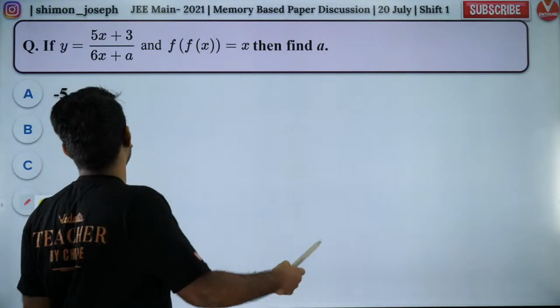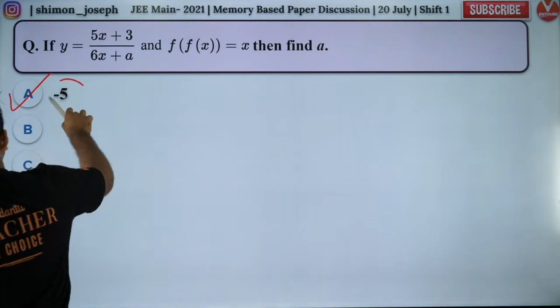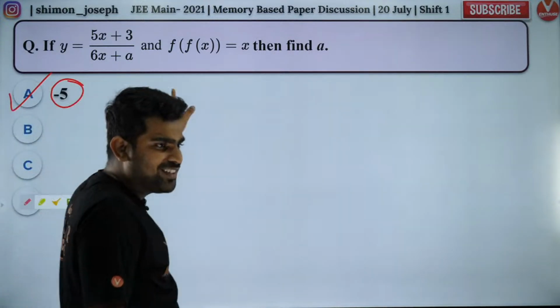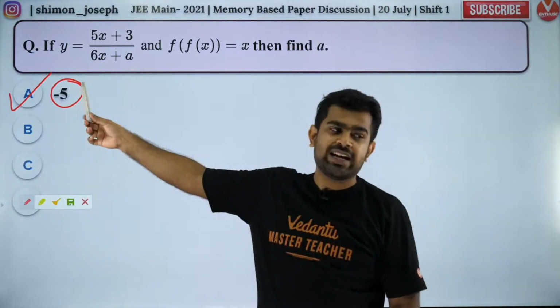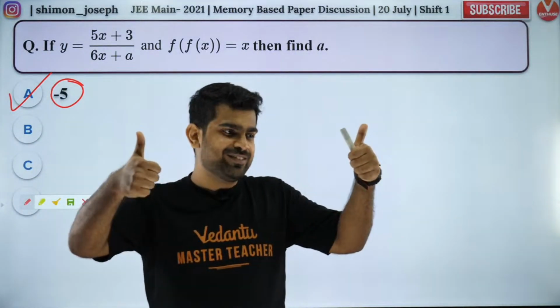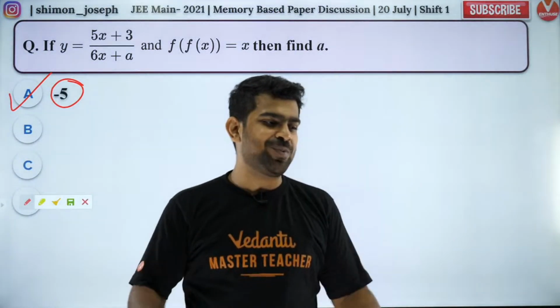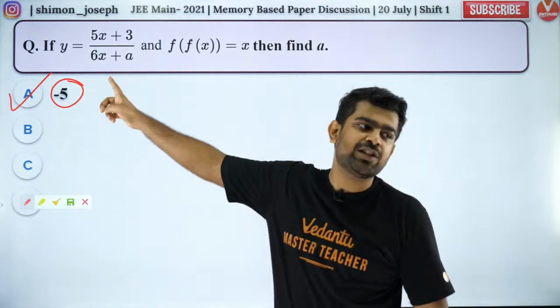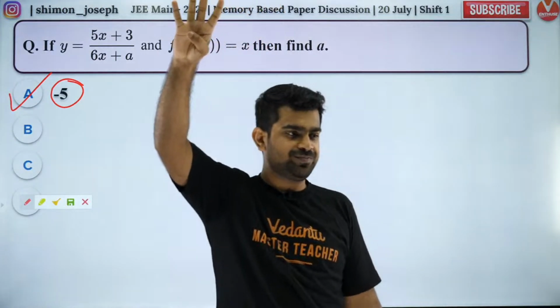This question was a laddu. This question was easy. What is the answer? If you're looking for the answer, this was the correct answer. Did you get that? How many of you got it? If you got -5, you got the answer. You got +4. If you got -5, you got +4.